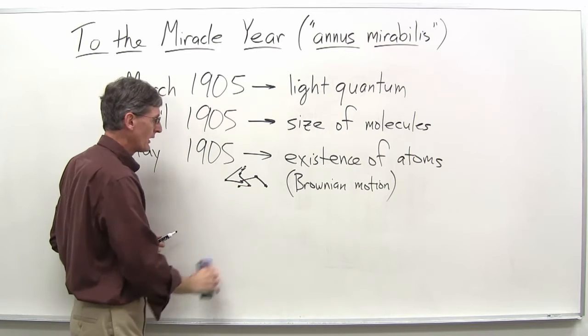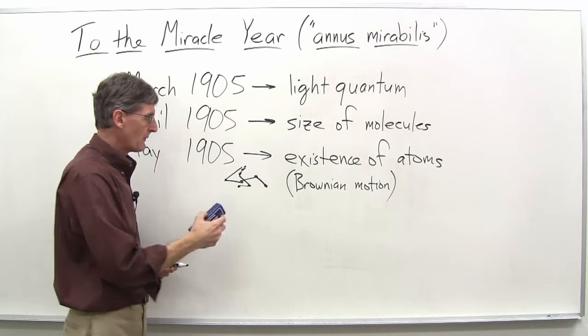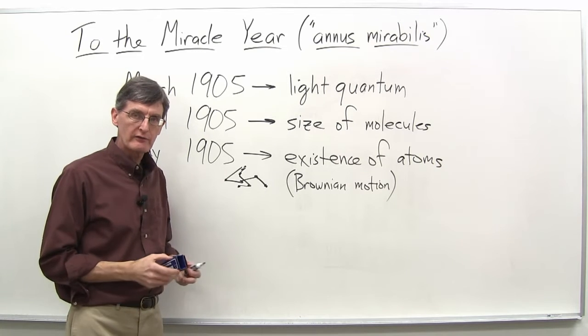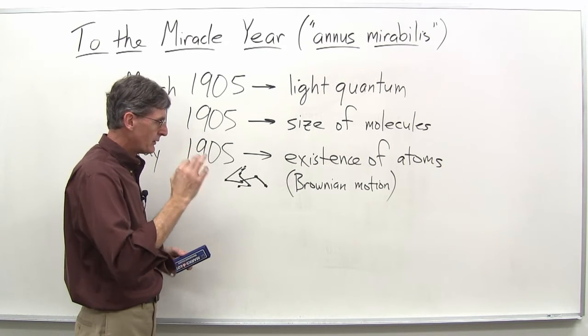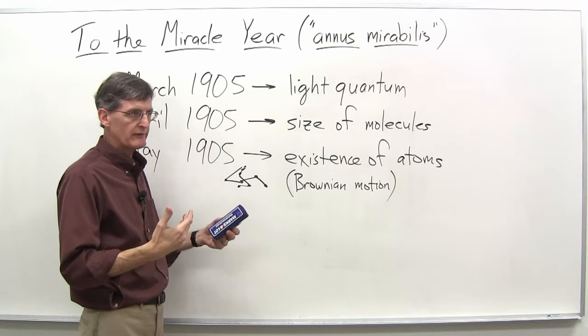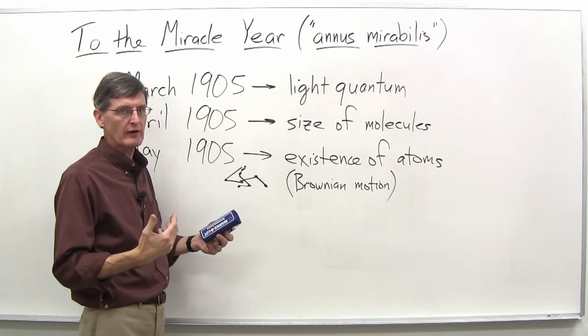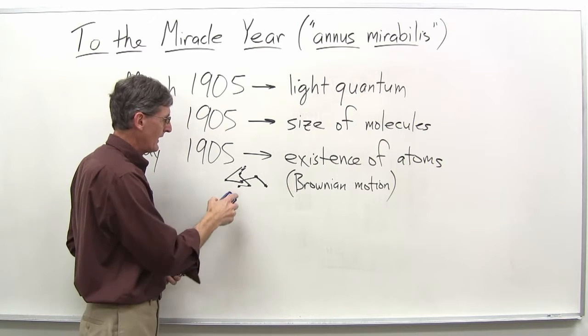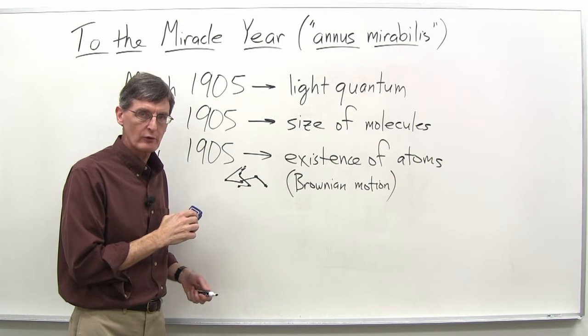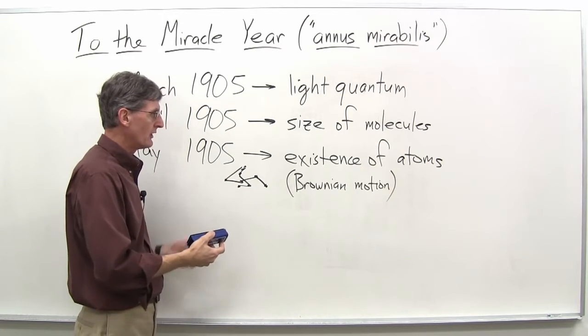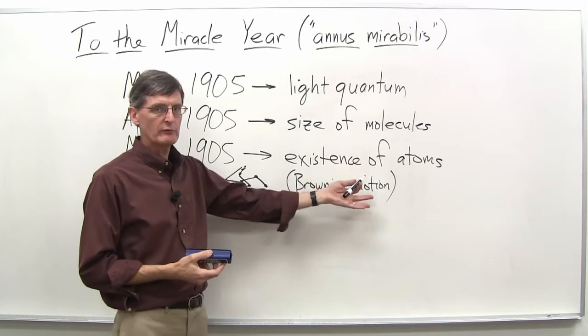In fact, right about this time, a couple of years before this, the so-called ultramicroscope was developed, which gave an increase of 50,000 times or so in magnification. They were able to apply it to the Brownian motion problem, and within a few years had demonstrated that, yes, Einstein was right.